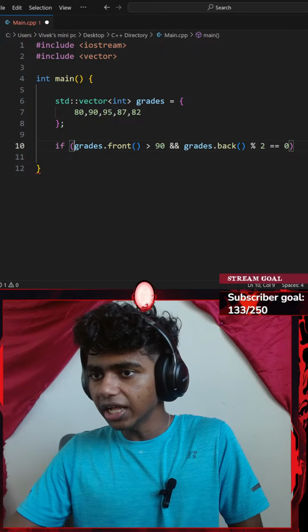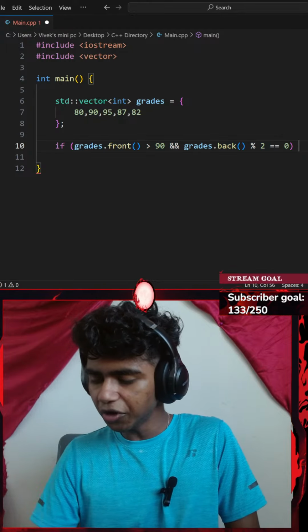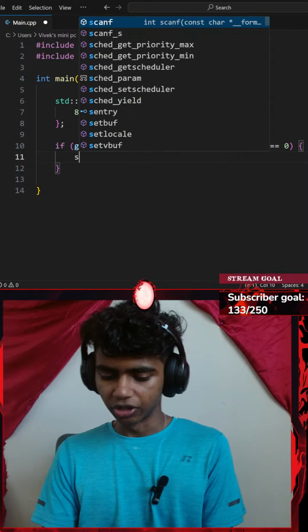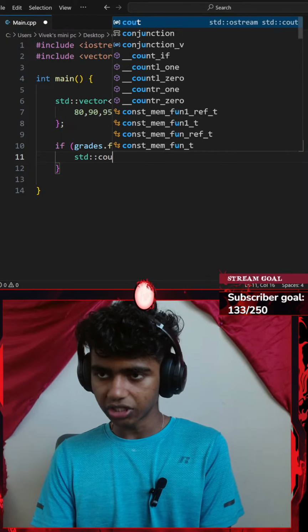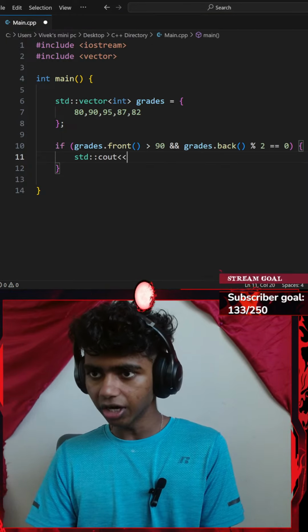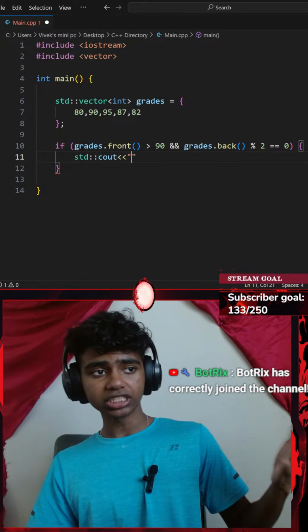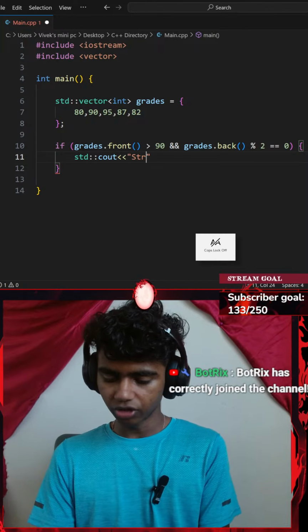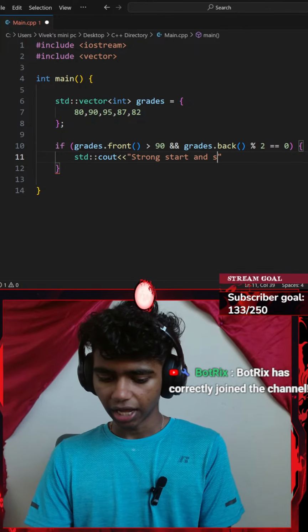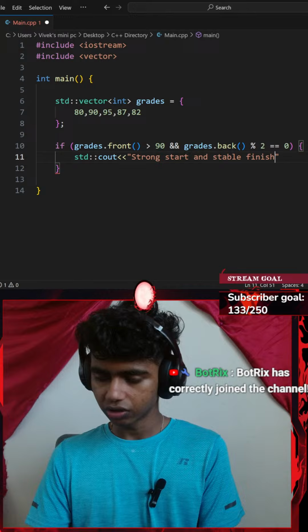Okay, with that said, if that happens, I'm going to be printing a standard console output. So I'll go with a standard console output with an insertion operator. I'm going to be inserting a text. What text do I need to insert? Strong start and stable finish. So let's go with strong start and stable finish.